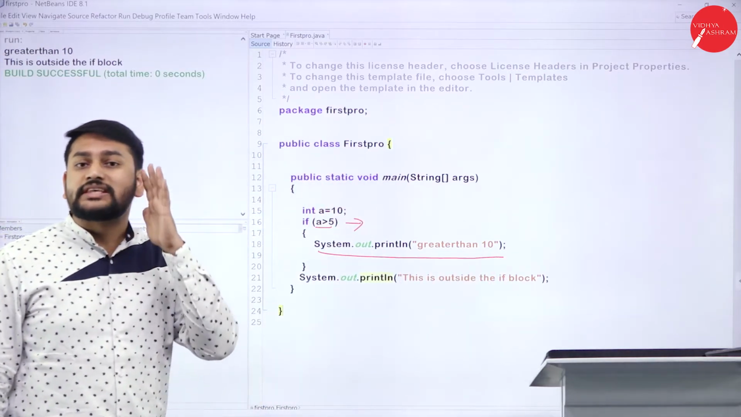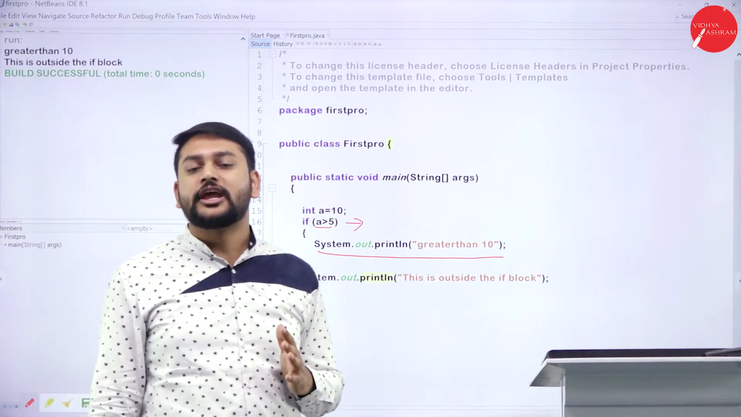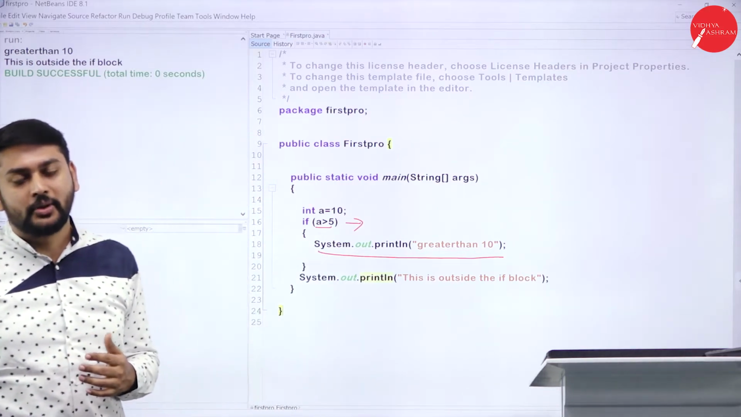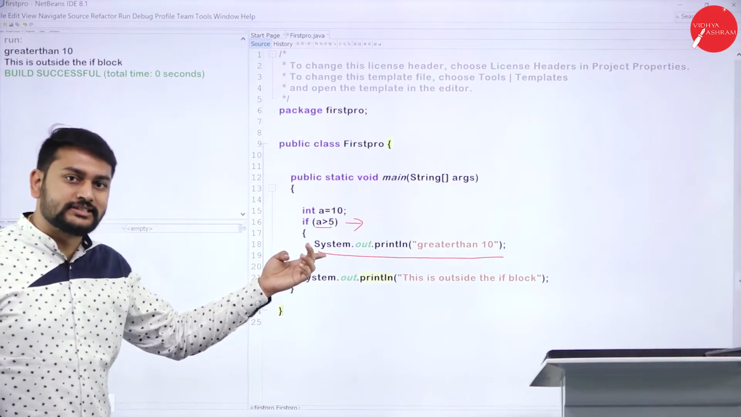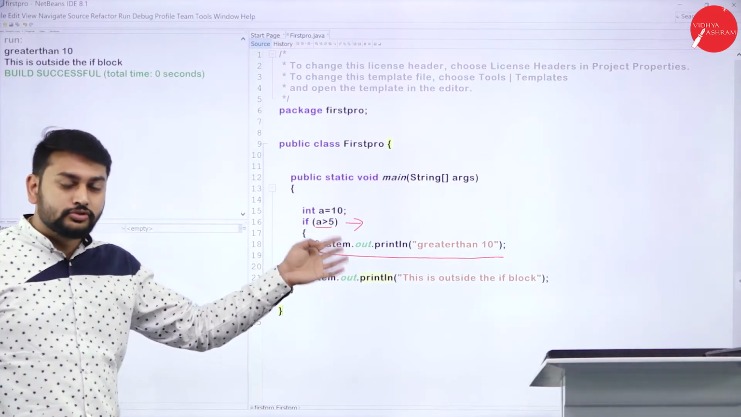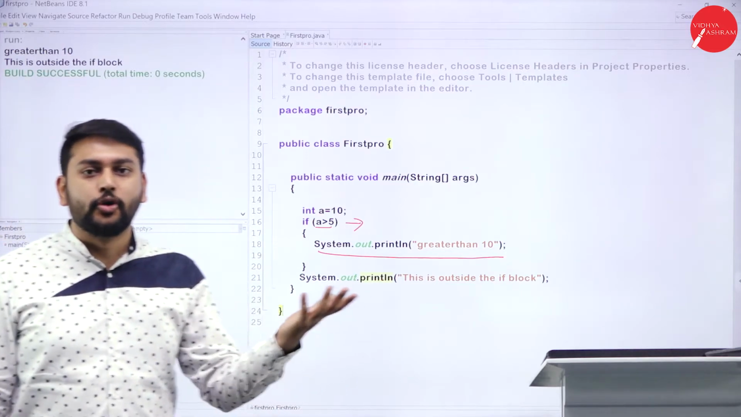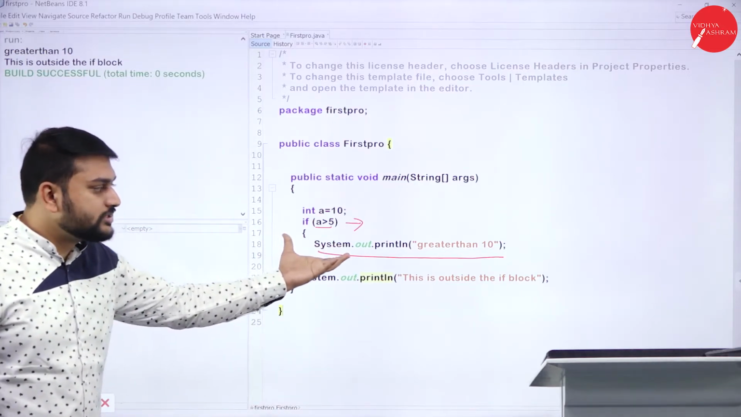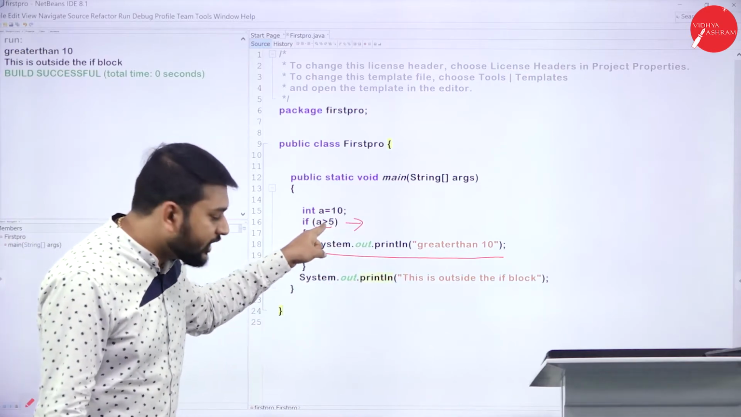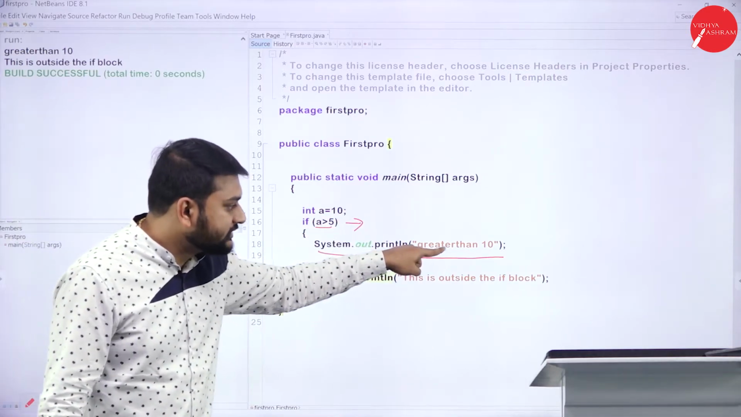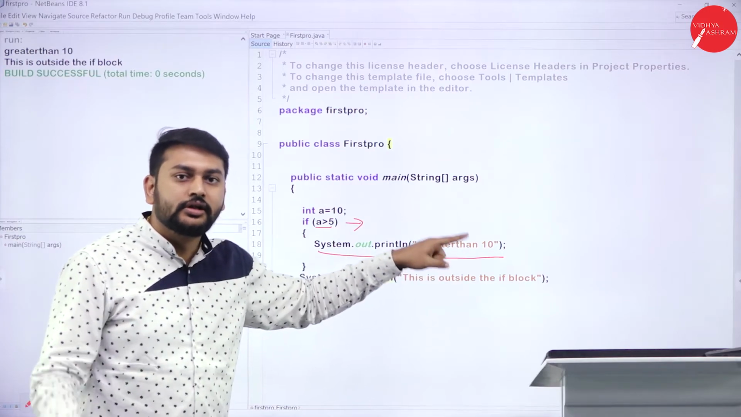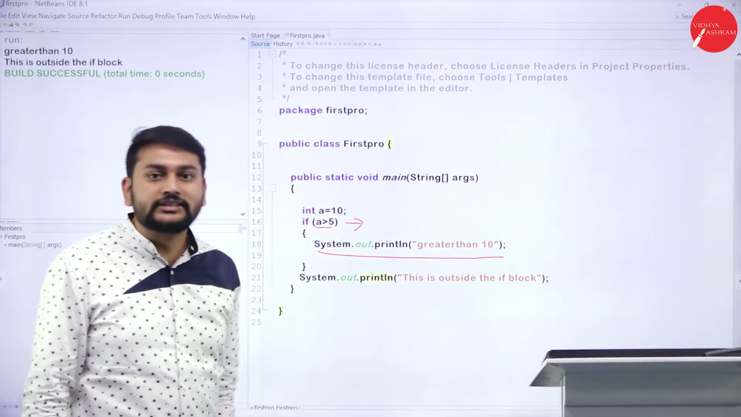System.out.println works exactly like the printf statement in my C programming language. I have explained what System.out.println is individually in my previous session. I recommend all of you to go back and check that. So what are we doing here? If this condition is true, then this statement, whatever I have given within double quotes, will be executed.